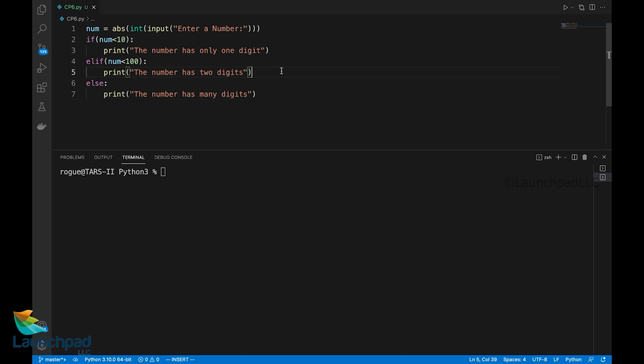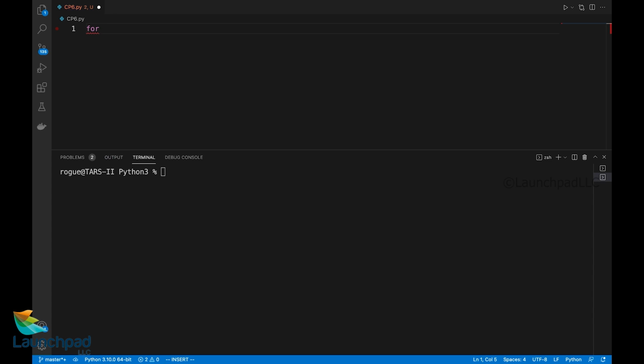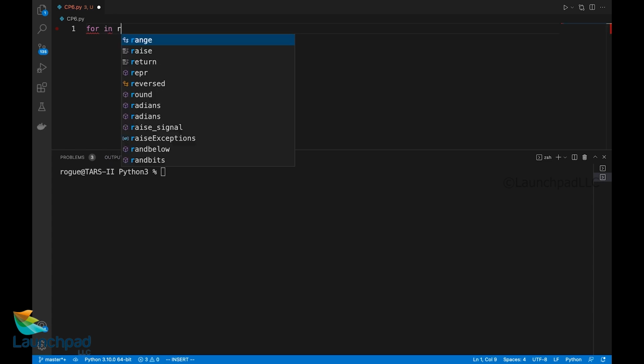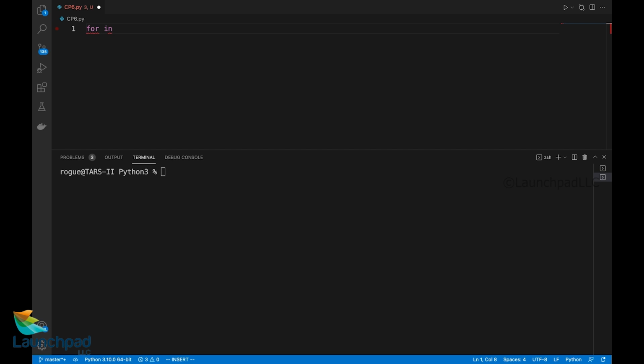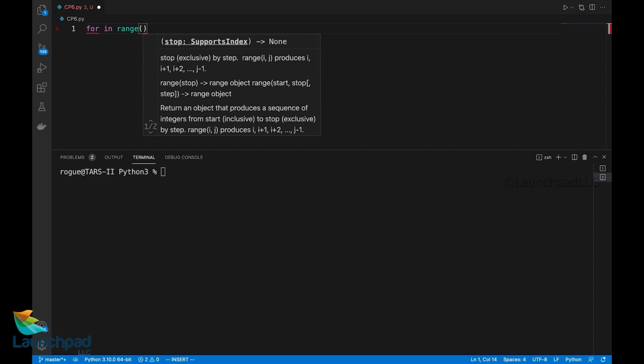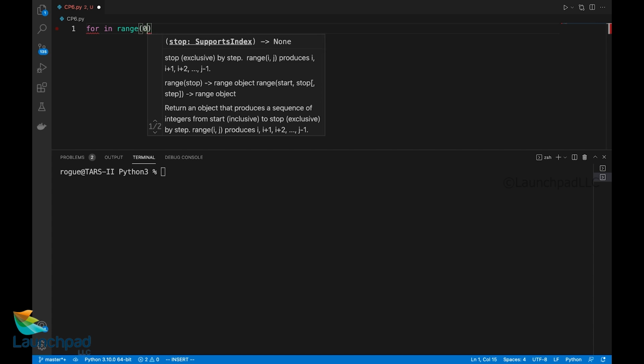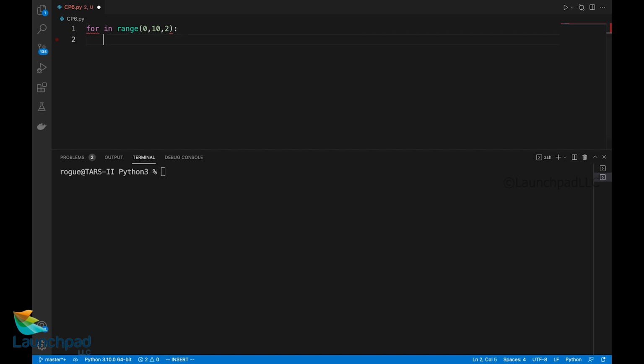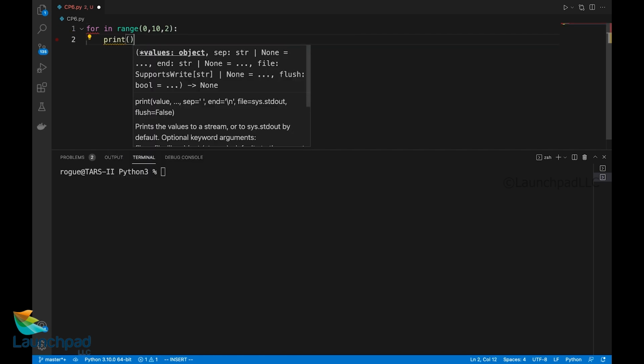Now let's talk about looping statements in Python. In order to run loop statements, we already discussed a function called range, and with the help of for, in is a looping statement which we use in Python. For is a looping statement and in represents some range function to be mentioned here, or we can also use some iterable values such as list, tuple or set or dictionary. For instance, for i in range of, we are supposed to provide 3 details here, which is start, stop and step.